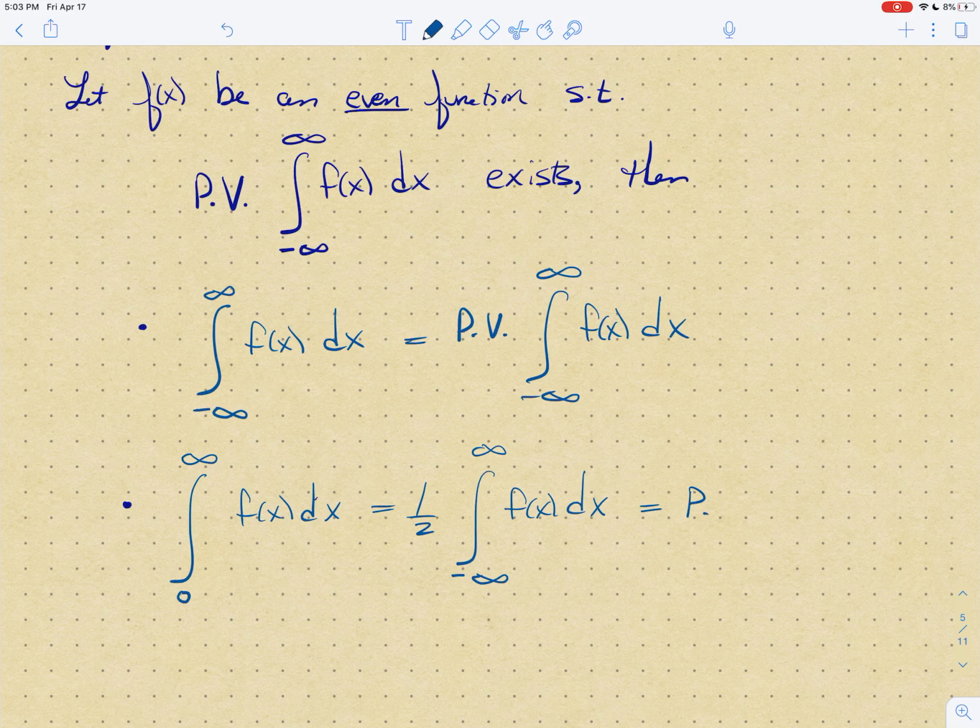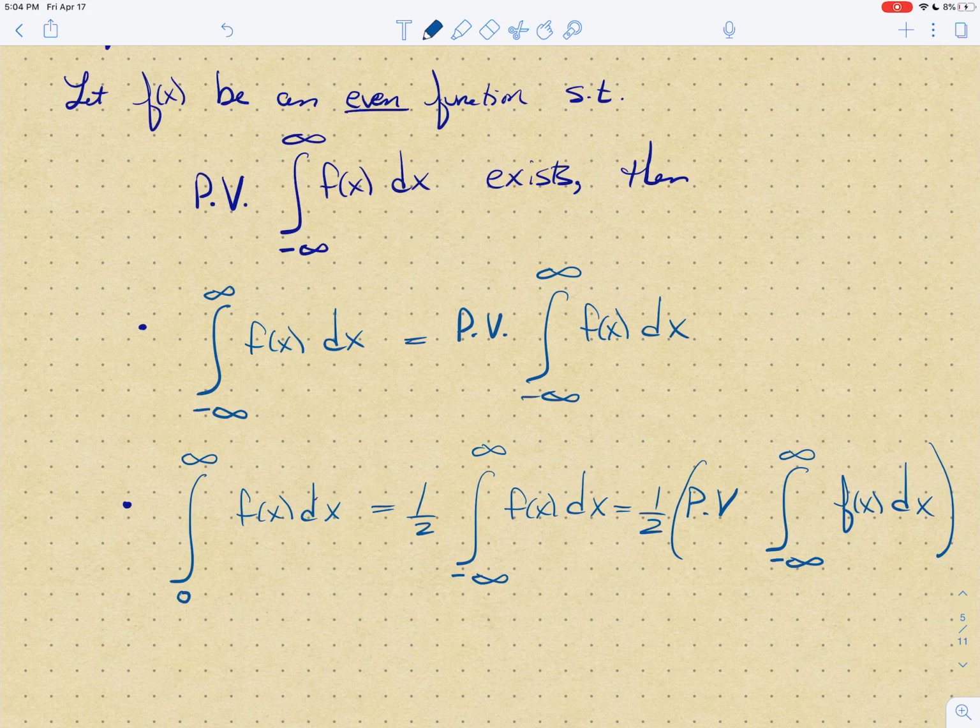And of course, this is equal to 1/2 the Cauchy principal value of the integral from minus infinity to infinity of f of x dx. So if you get lucky enough to integrate an even function, then you know that the Cauchy principal value is in fact the same as the improper integral itself.